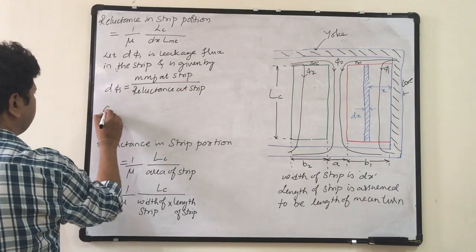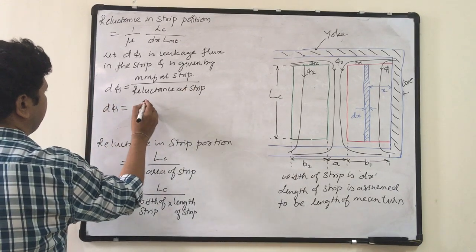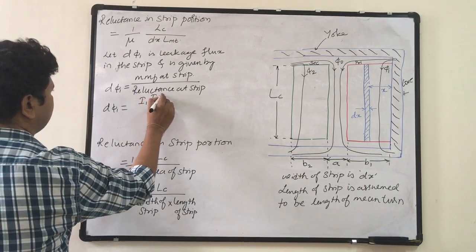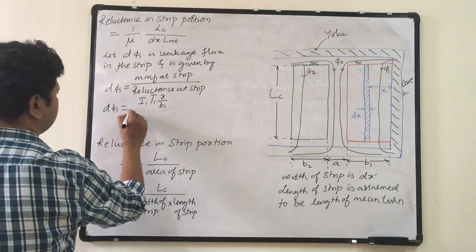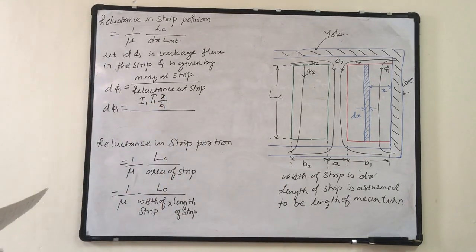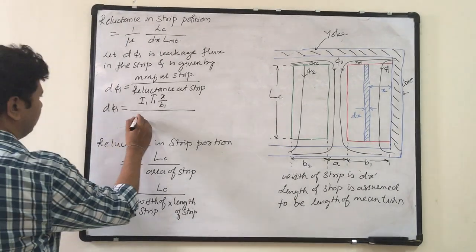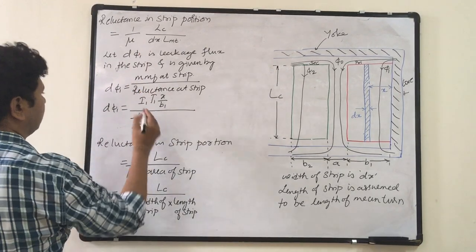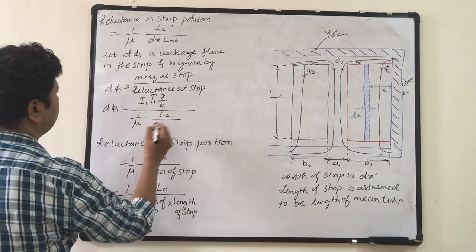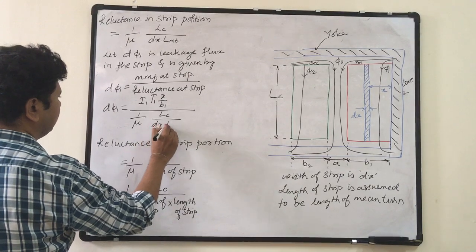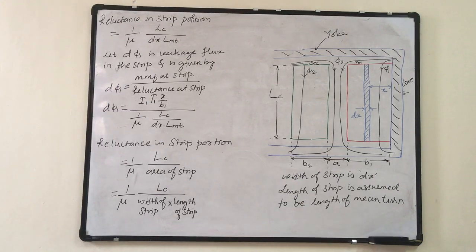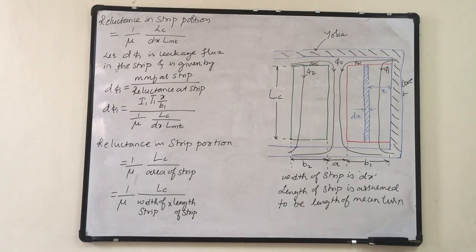So what is mmf at strip? d phi 1 is equal to, mmf at strip is I1 T1 into x upon B1, divided by reluctance, which is 1 over mu LC divided by dx into LMT.